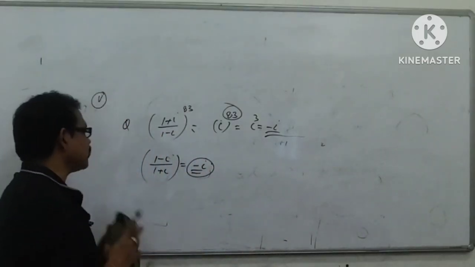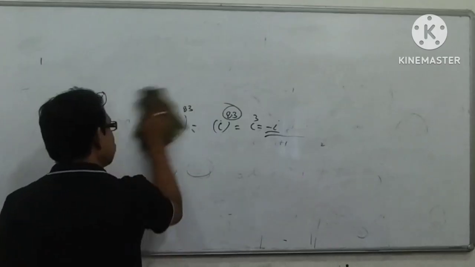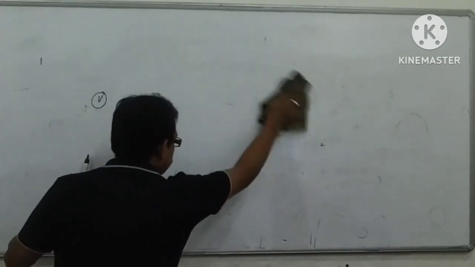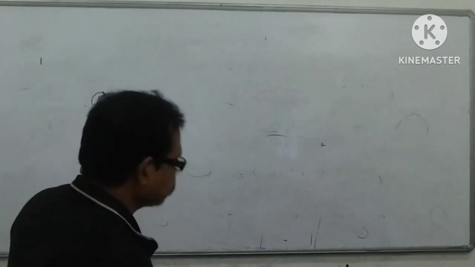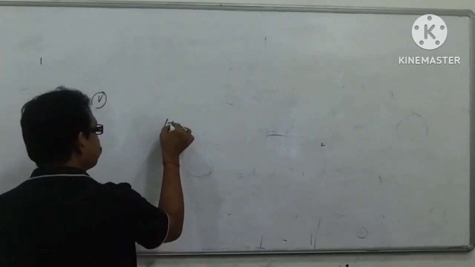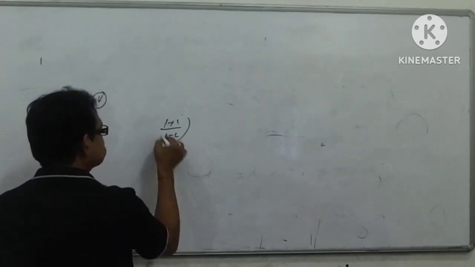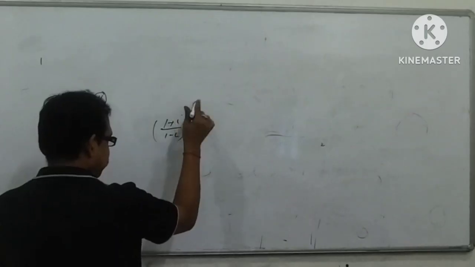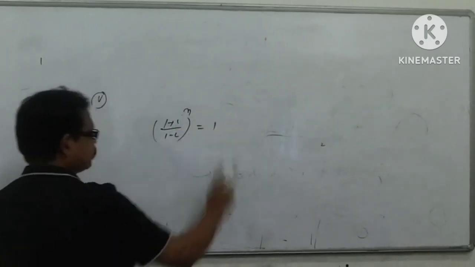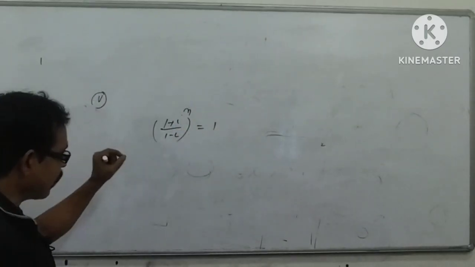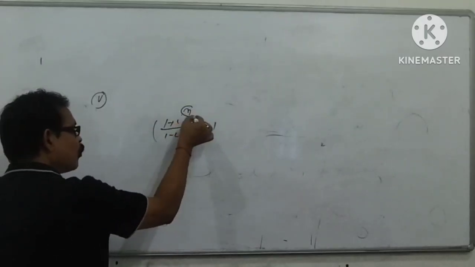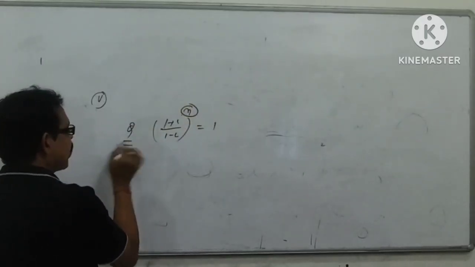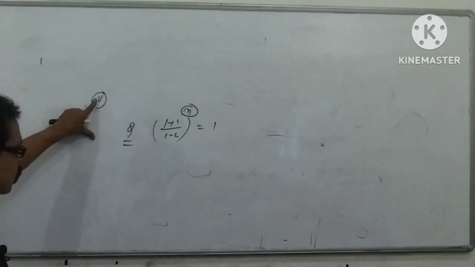If you do it like this, then naturally you will do your question in a very short span of time. Suppose, my dear student, this question is given: (1 plus I) by (1 minus I) to the power n equals 1. Then normally it is asked what is the minimum value of n. This is again a new question based on the concept.